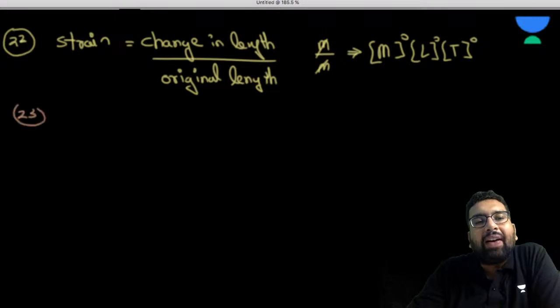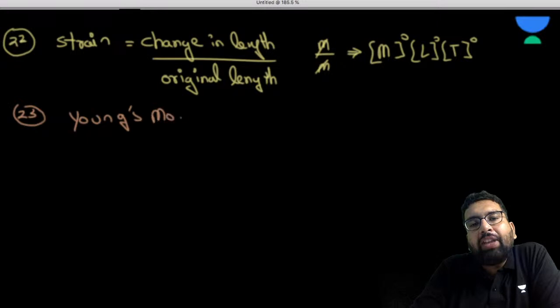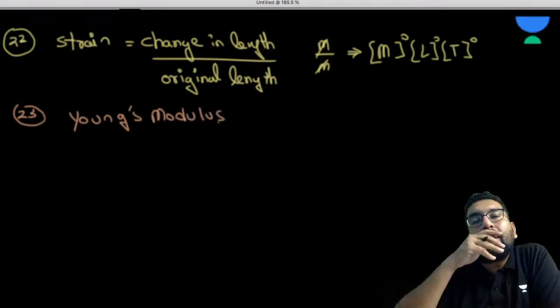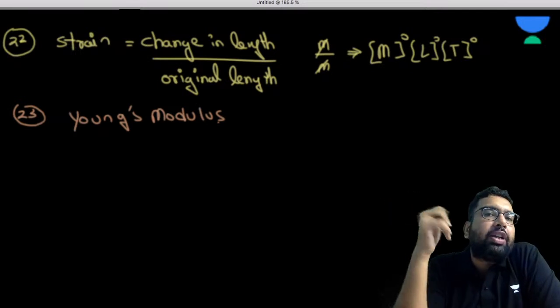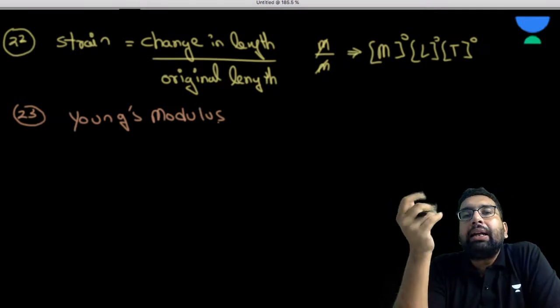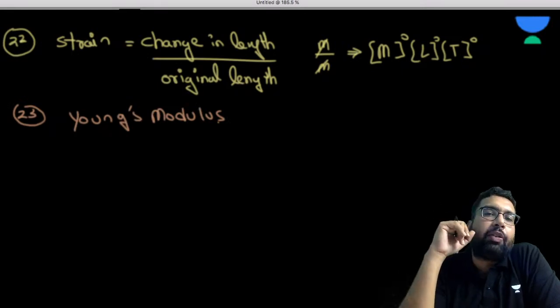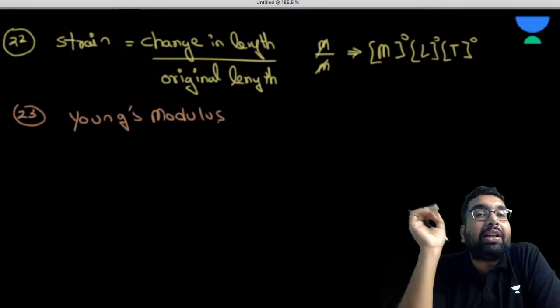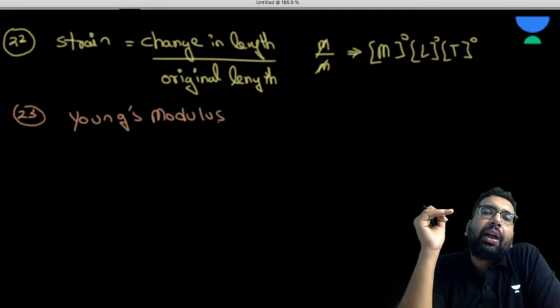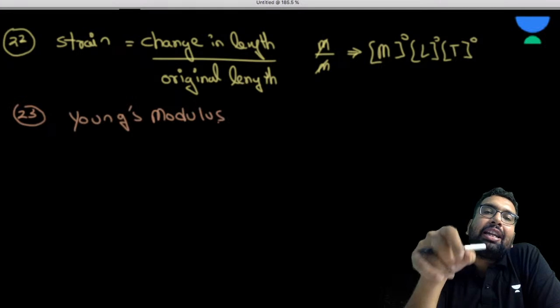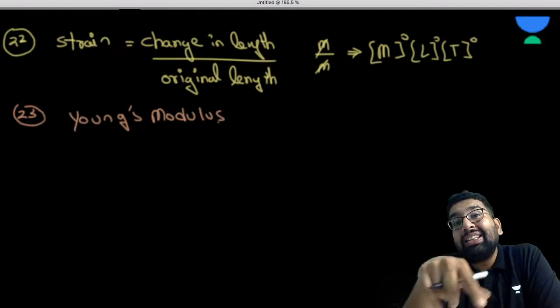Now after strain we have Young's modulus. For every material, this Young's modulus is a constant. Like for steel, it is 200 GPa. For cast iron, it is nearly 100 GPa. For aluminium, it is nearly 75 GPa. For any other material, it could be different, but for a material, it is deemed to be constant.